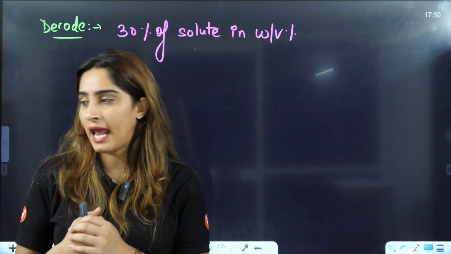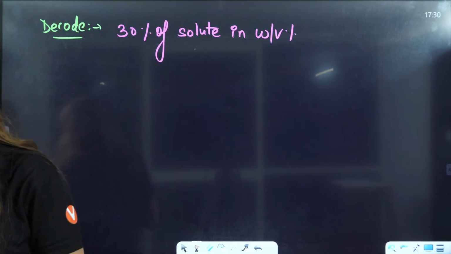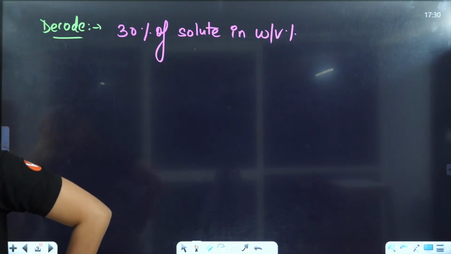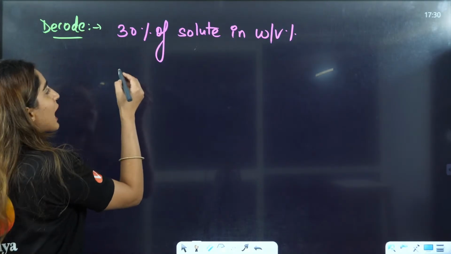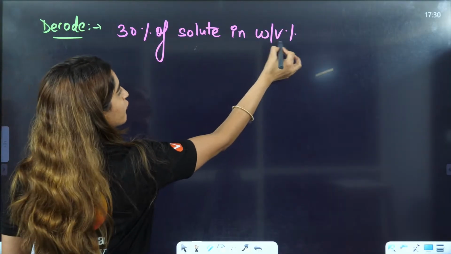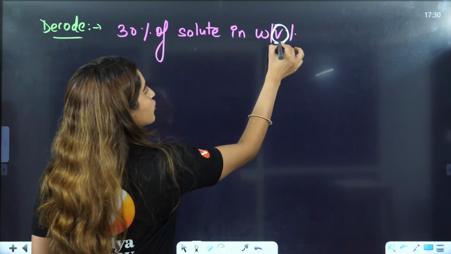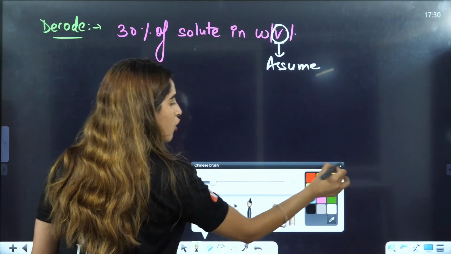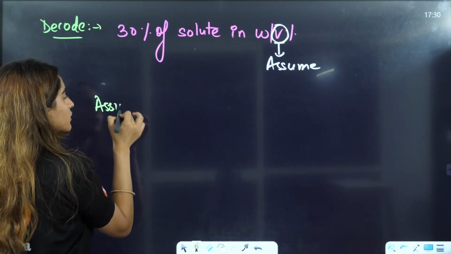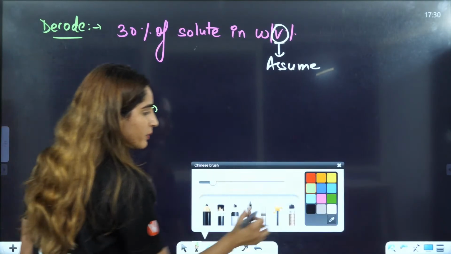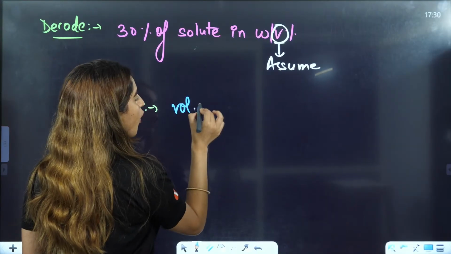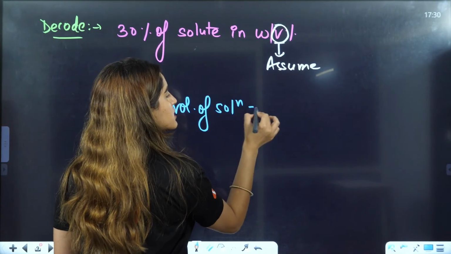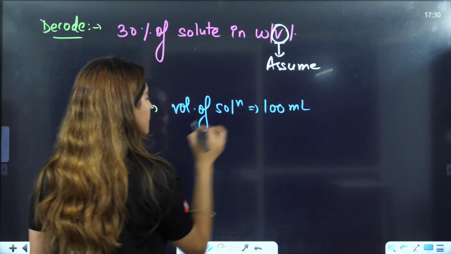Anybody in the chat box? Let us see who is going to tell me that. 30 gram of solute in 100 milliliter of solvent. Very good, Suga. Very good. So that means I can assume the volume of solution is equal to 100 milliliters.